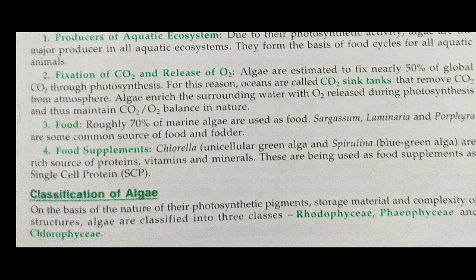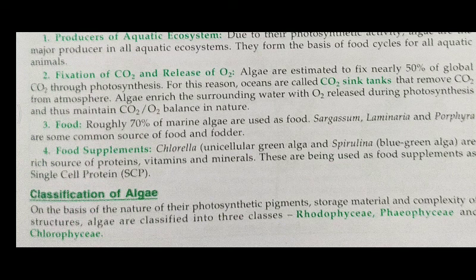So in the red algae, what are the common major pigments? They are chlorophyll A and chlorophyll D, along with a special pigment called phycoerythrin. Means in the Rhodophyceae, three pigments are present: chlorophyll A, D, and phycoerythrin. What is the stored food material of the red algae? That one is the Floridean starch. And what is the number of flagella present on the red algae? Here, no flagella are present.